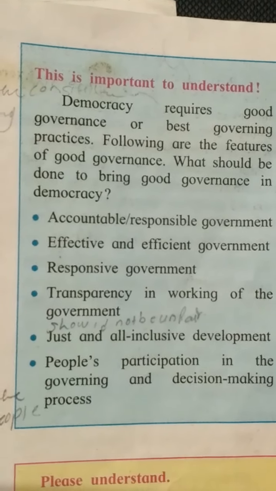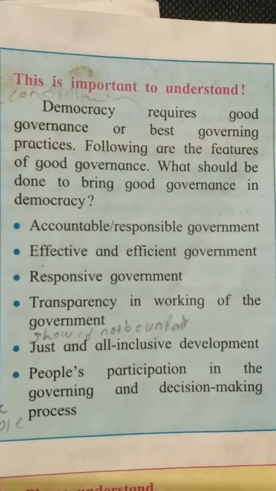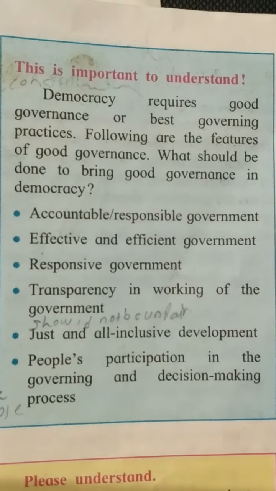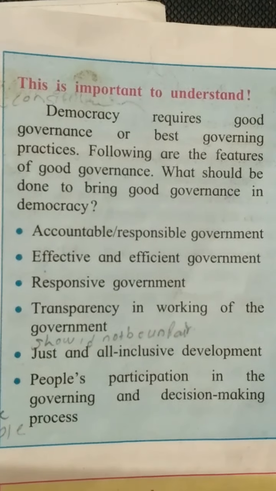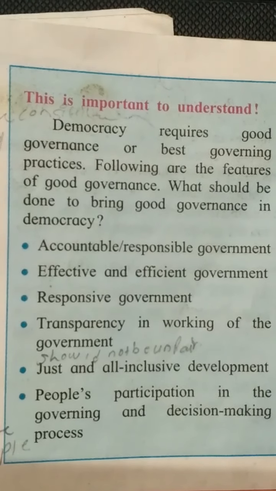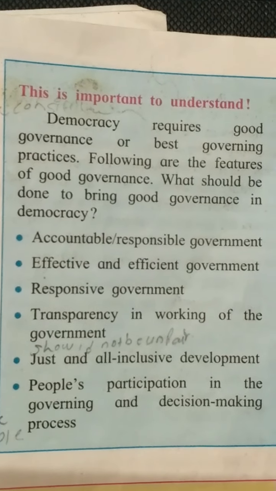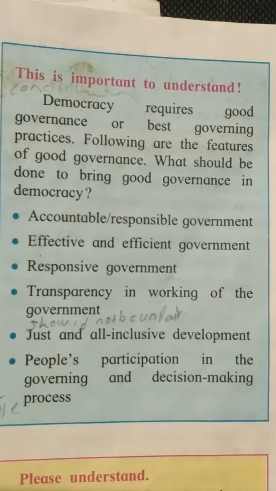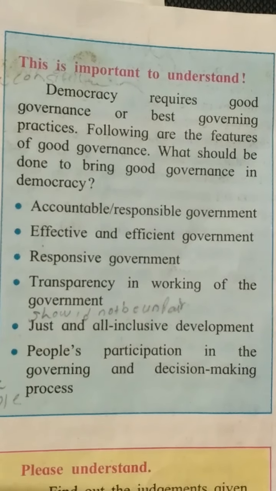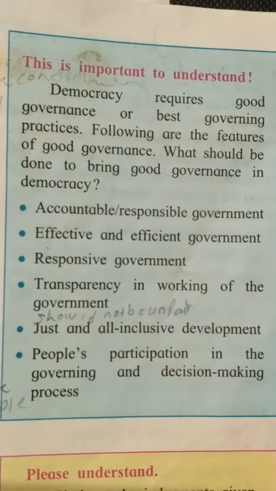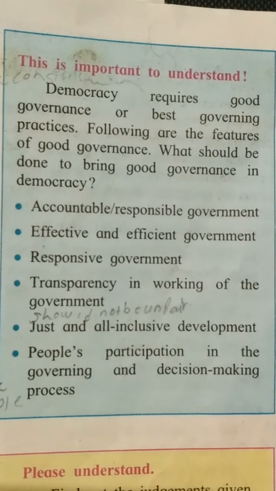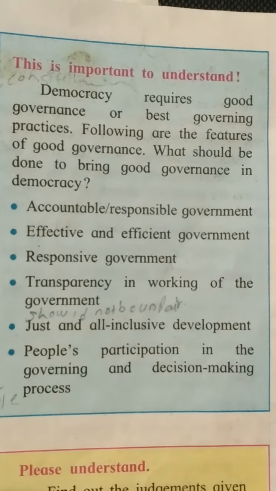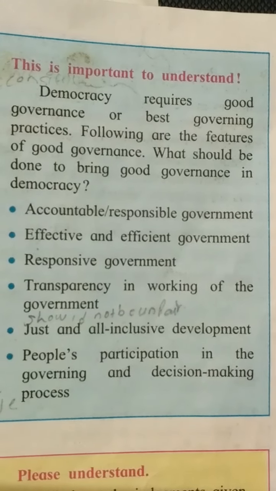Transparency in the working of the government. The government has to do so many tasks, so many works, and this has to be transparent. Transparent means it has to be crystal clear under the sun, that no hidden work has to be done, no work in the dark has to be done, everything has to be crystal clear. Then the next point is transparency in the working of the government. Transparency means that the government again does not do any work hidden.